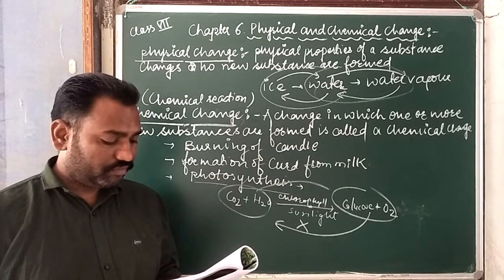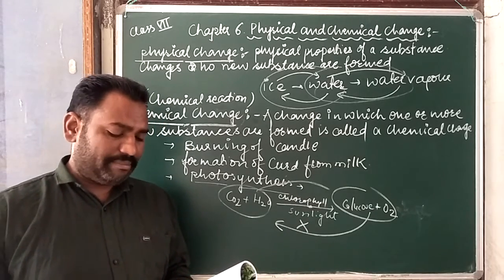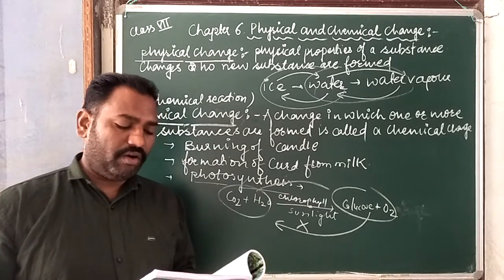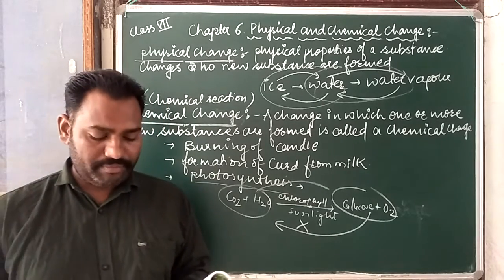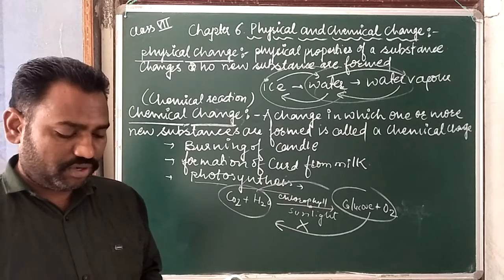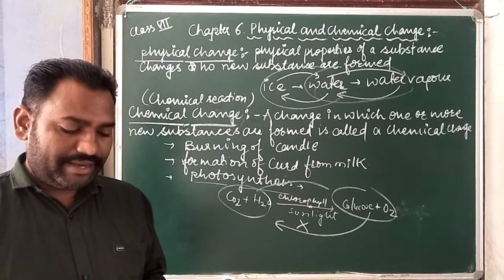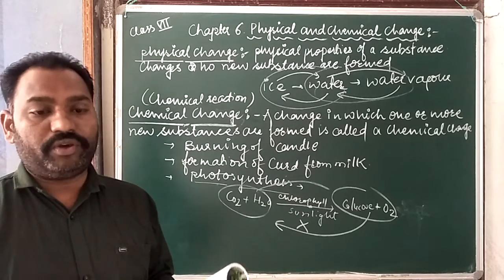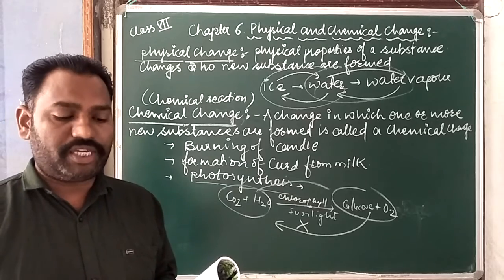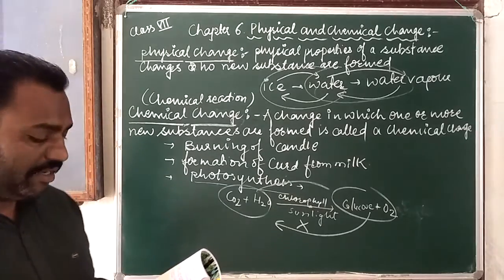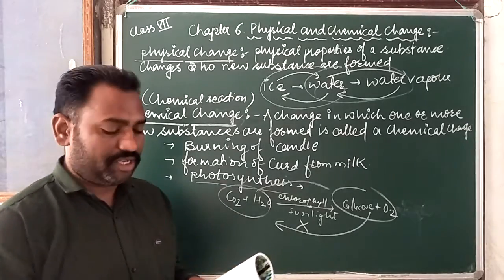Some other common examples of chemical changes are the curdling of milk, respiration of living organisms, cooking of food, ripening of fruits, germination of seeds, and growing of plants and animals.